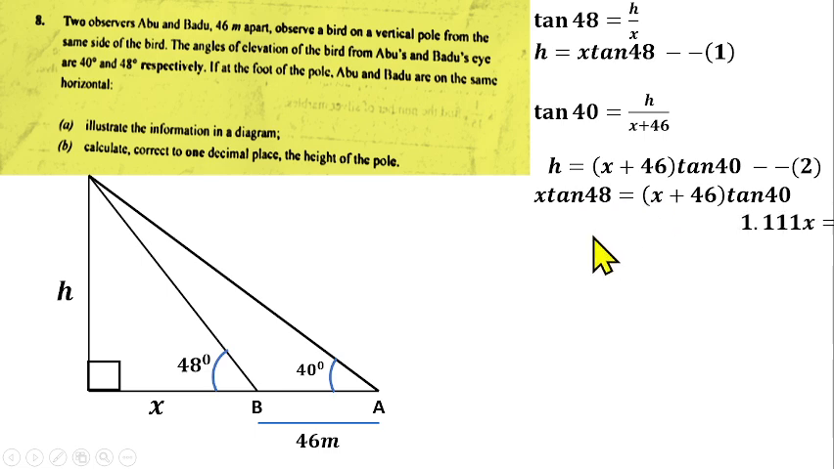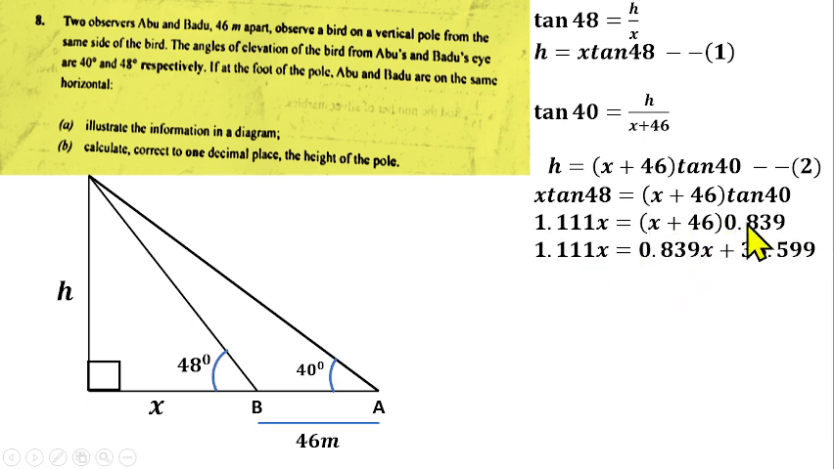Tan 48 is 1.111, multiplied by x, that gives us 1.111x equals tan 40, which is 0.839. We can use that to open the bracket here. So we have 0.839 times x, giving 0.839x, plus 0.839 times 46, which gives us 38.599. We can now collect like terms. We have 1.111x minus 0.839x equals 38.599.